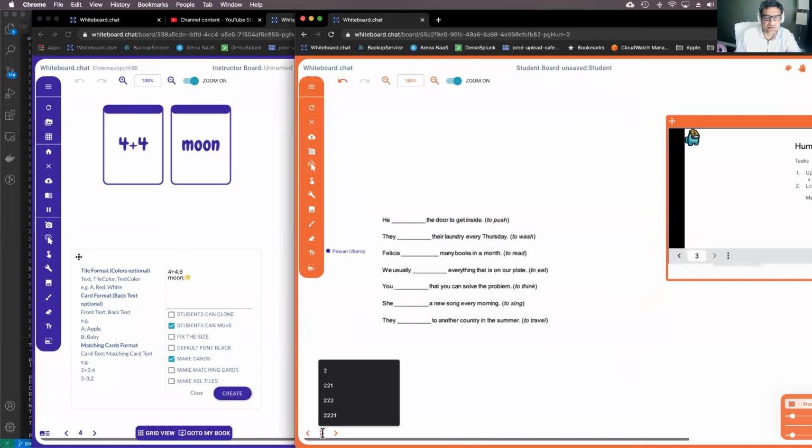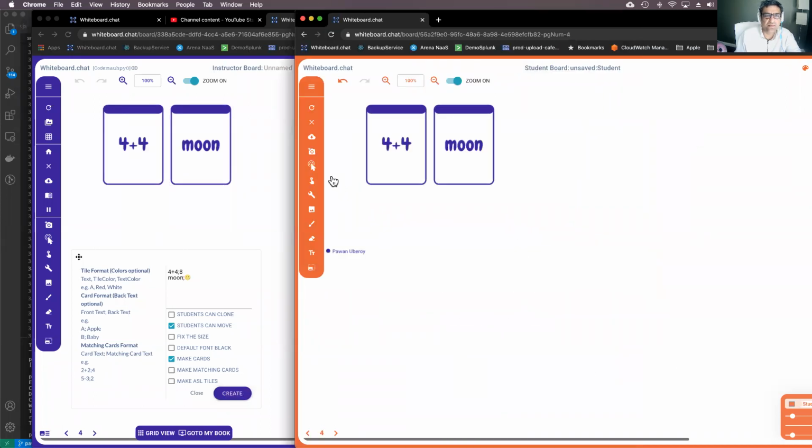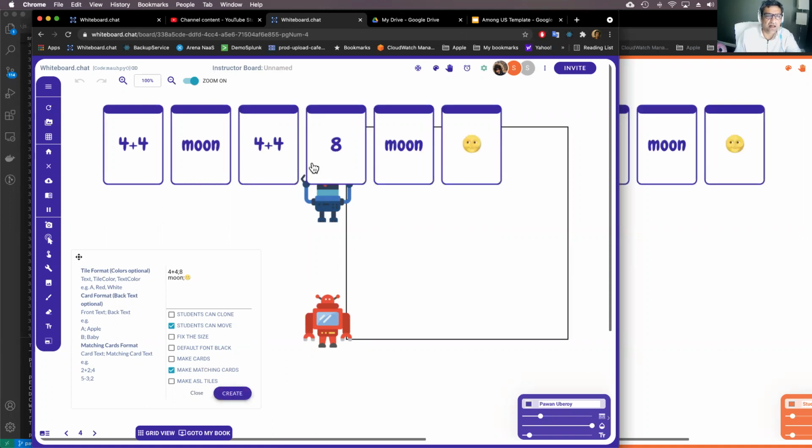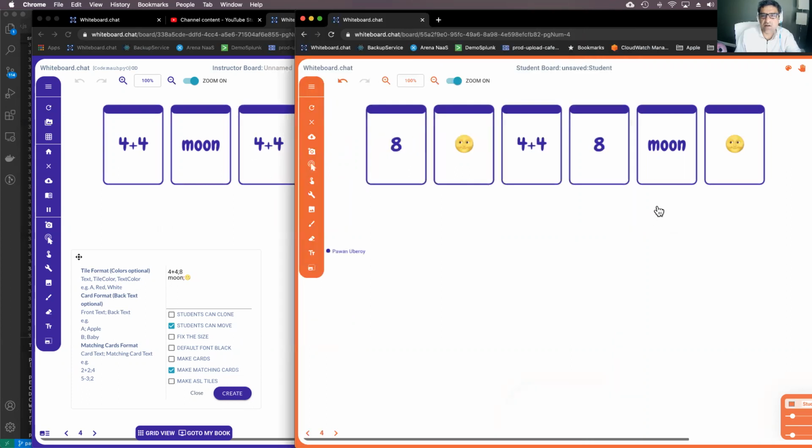So now if the student goes to screen number 4, they can use the select tool, and then they can use the flashcards as two-sided. Right? There's another way to make the cards as matching cards instead. So you can actually, instead of make cards, you select matching cards, right? And that will make, for each side, it will make a card. Then you can scramble it around, right?